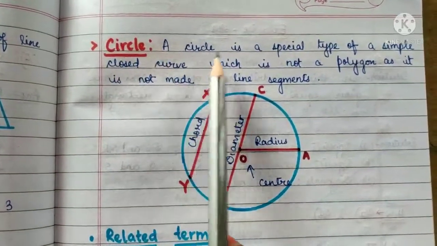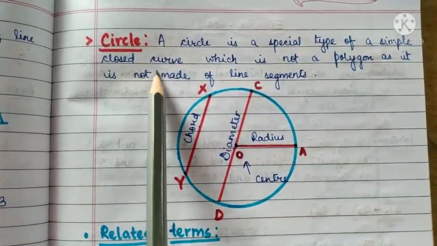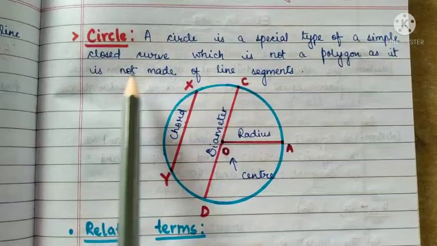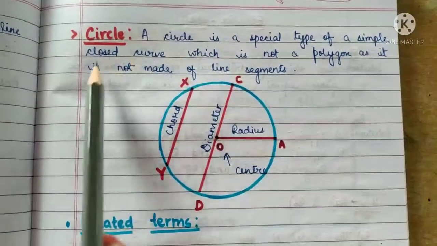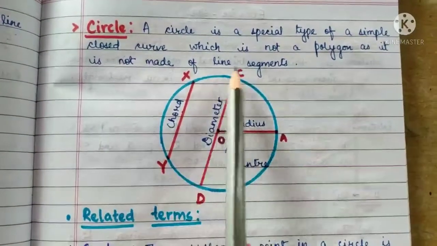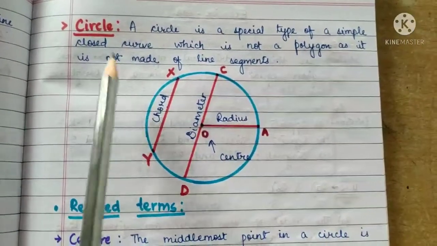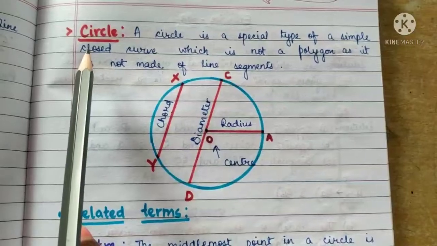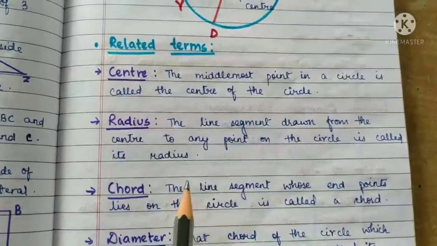Circle. A circle is a special type of a simple closed curve which is not a polygon as it is not made of line segments. Okay? It is a special type of a simple closed curve जो कि polygon नहीं है क्योंकि ये line segment से नहीं बनता है. There are various terms used with reference to circle. जब हम circle के बारे में बात करते हैं तो कुछ important terms हमें पता होने चाहिए.